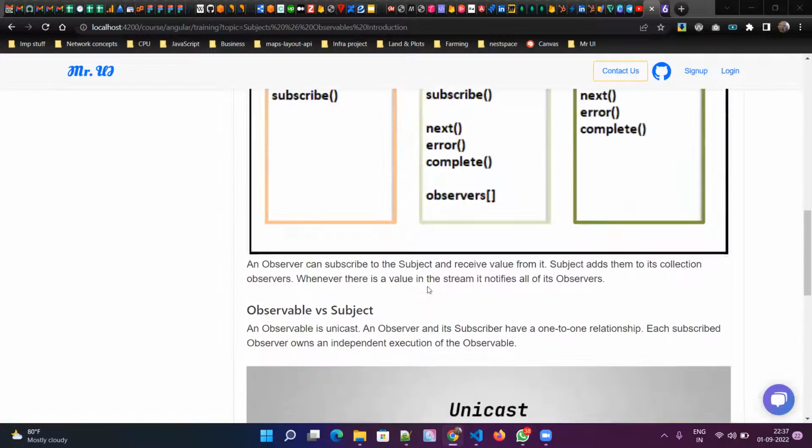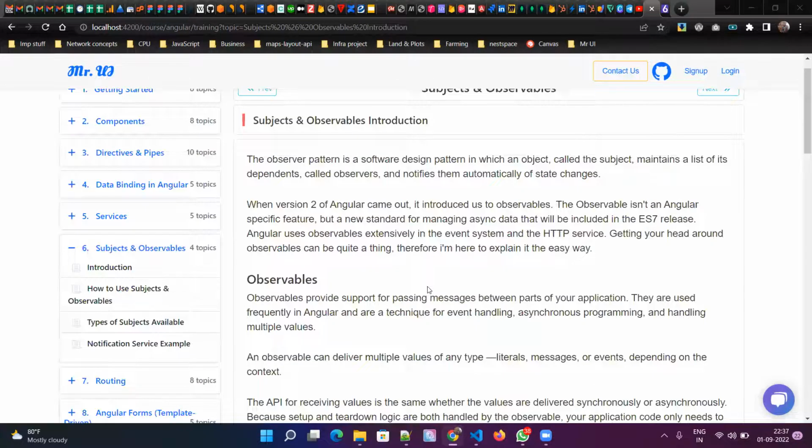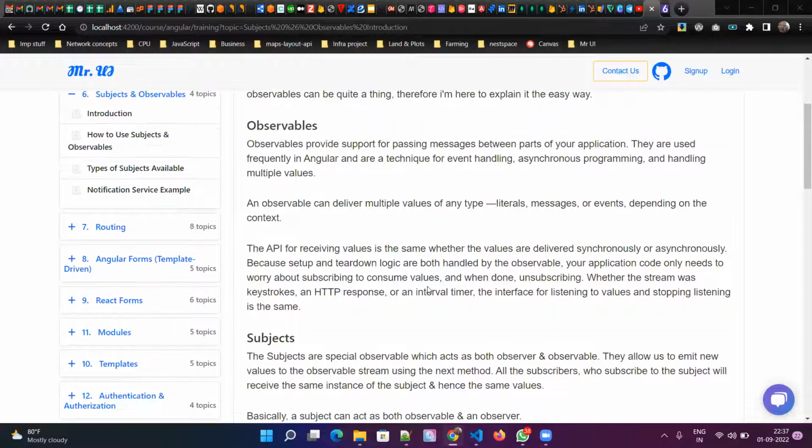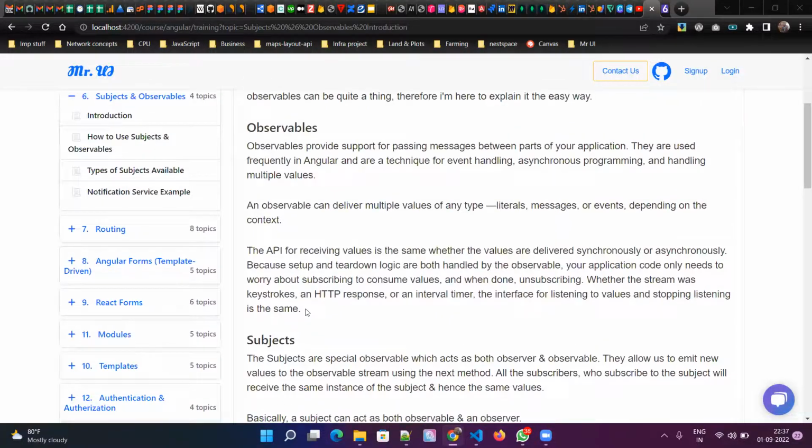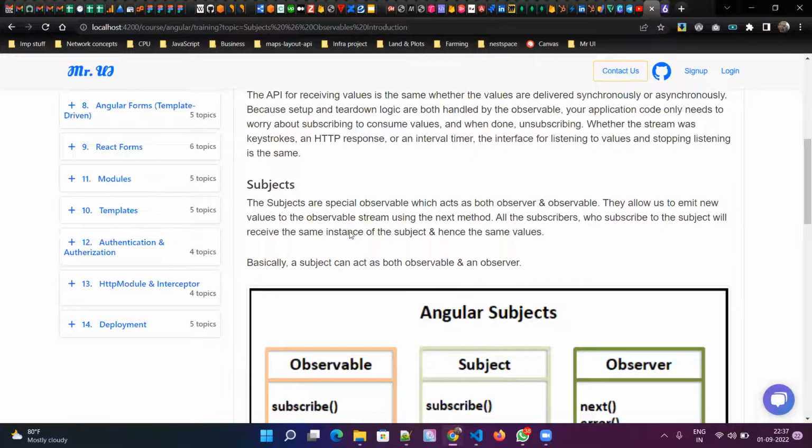Okay, so now if you talk about observables and subjects, right? Observables are unicast. Okay, you can send data from one place to another place, like one component to another component, or one service to another service. Whereas subjects, right? They support multicasting.